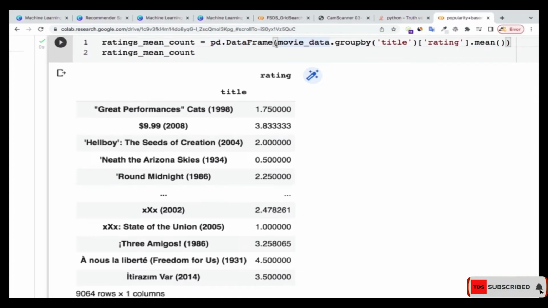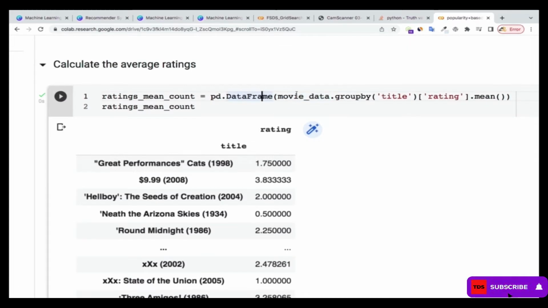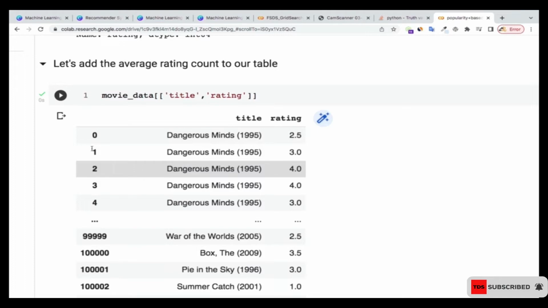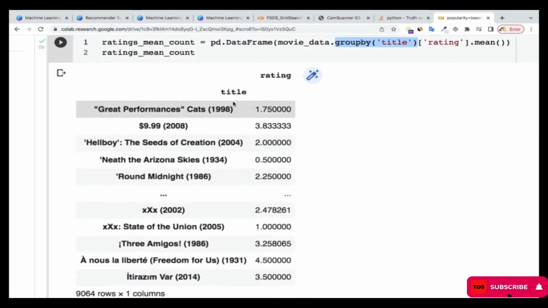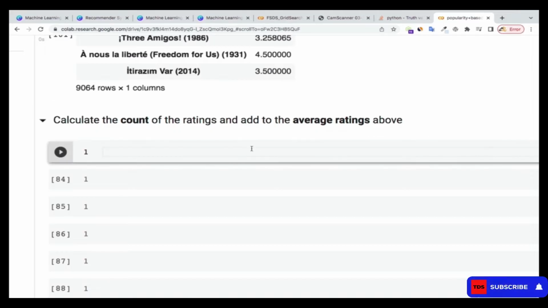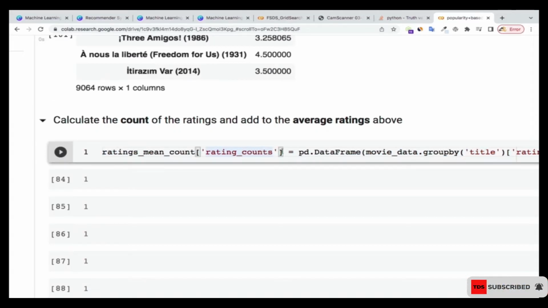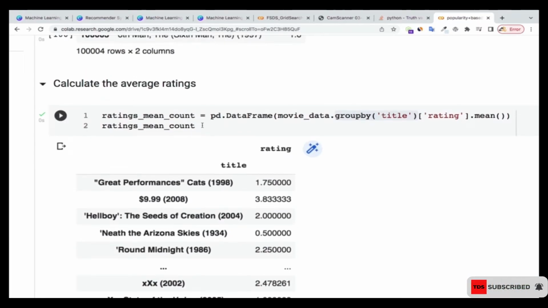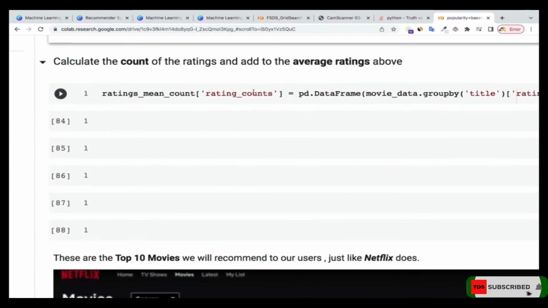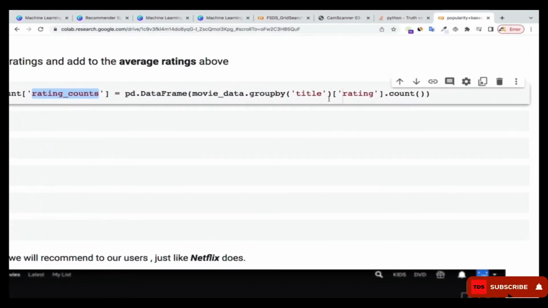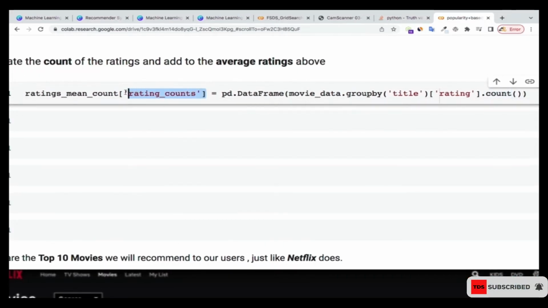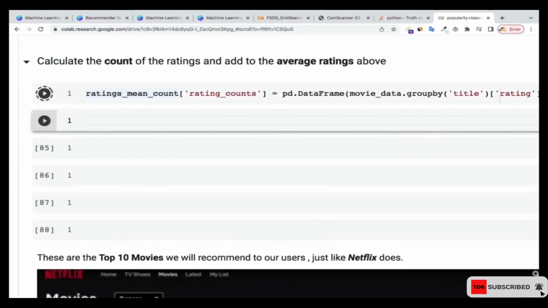All right, so now once I do that, I'm grouping it by the title. So instead of having an index like this, I don't want the index like this. I want the title to rather be the index, so that I'll have the title and their rating and their rating count. Okay, so now I have the title and their rating, so I'm going to do this one over here, so that I'll also have the rating count. Inside this ratings mean count, I'm going to add the rating count as well. And this is how I'm counting it. So instead of mean, I'm using count, so that I'll get the rating count and then add it to that table. All right, so let me run that one for you to see.